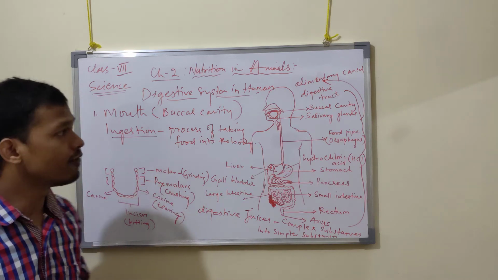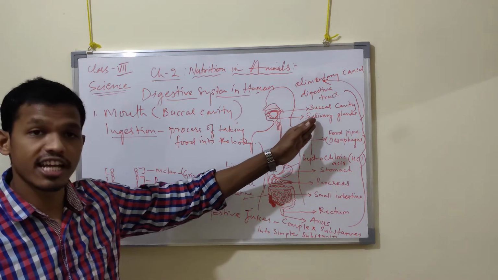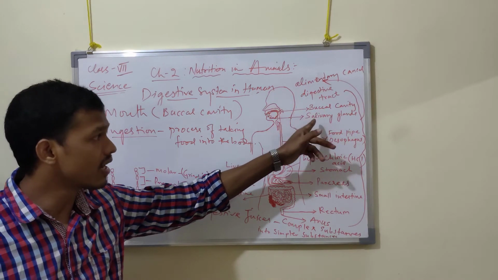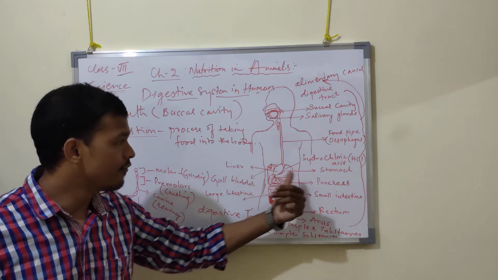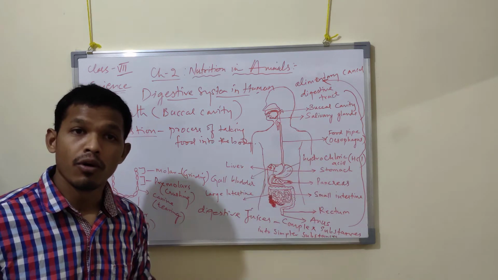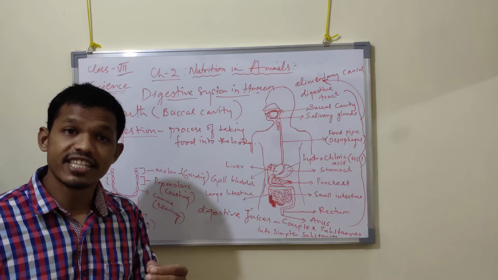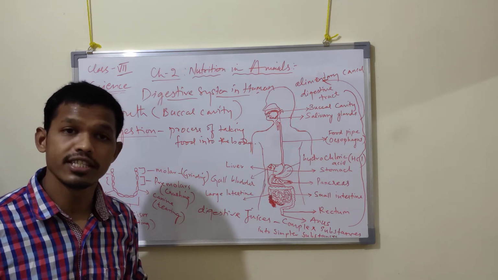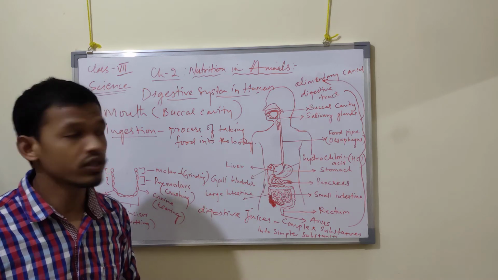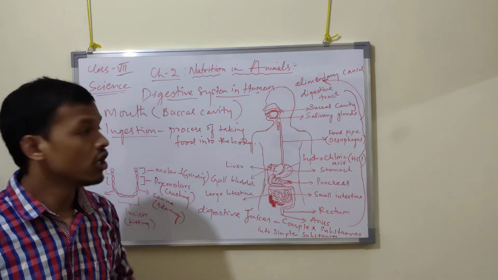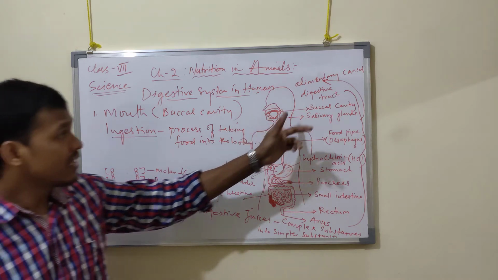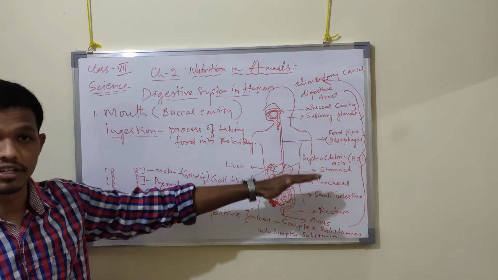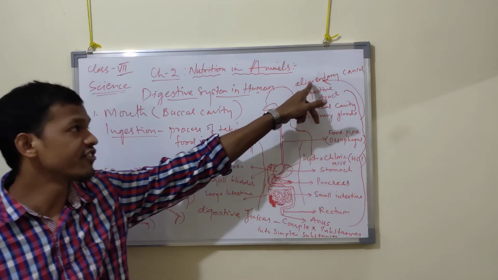food. Also we have learned about the glands associated with the digestive system, which are associated with the other organs. These glands, like salivary glands, liver, and pancreas, are involved because they secrete some digestive juice which will help in the breakdown of complex food into simpler substances. So they are also involved in the digestion process. So all these parts together, all these compartments together, are called the alimentary canal.